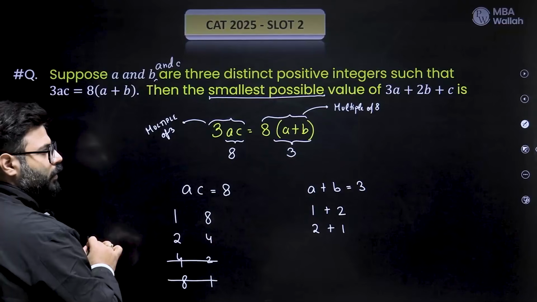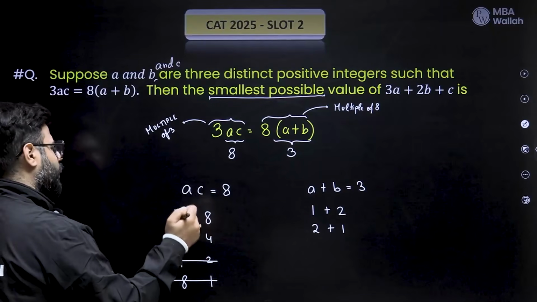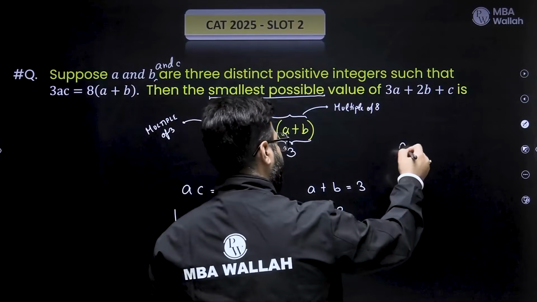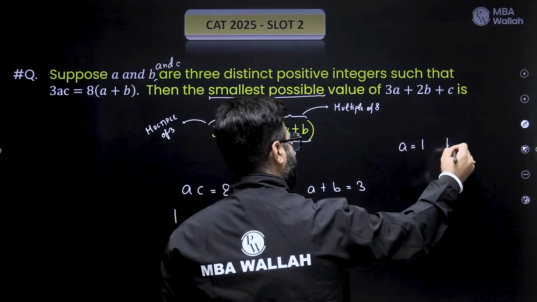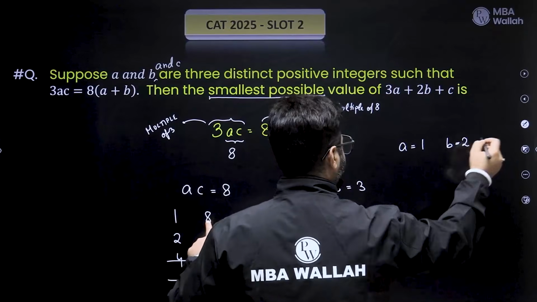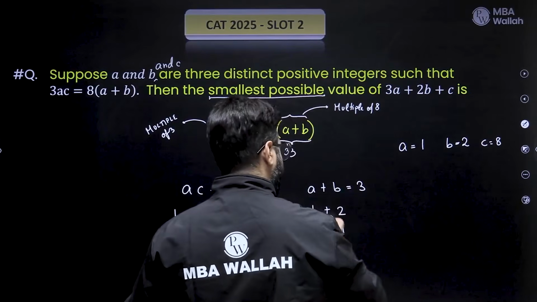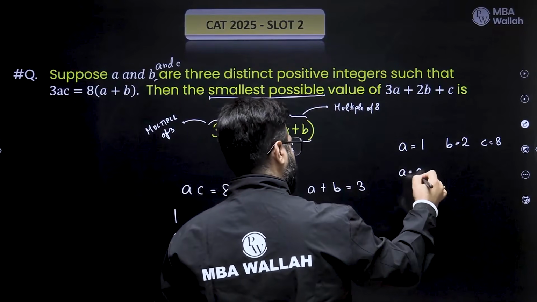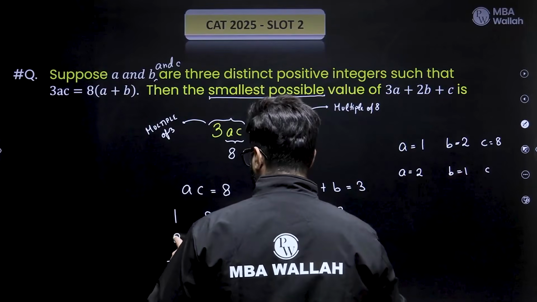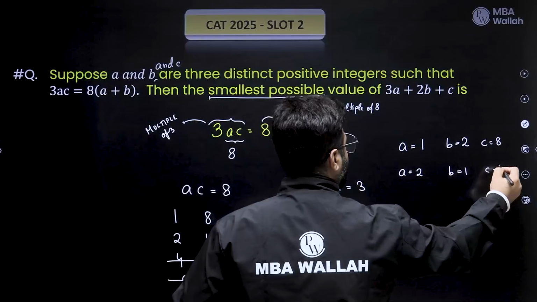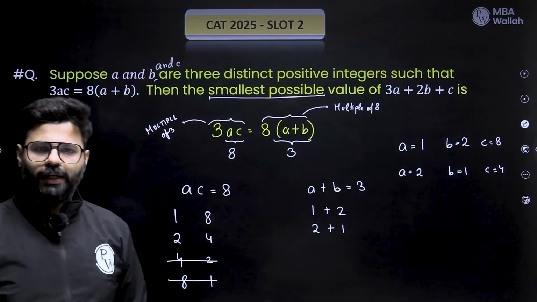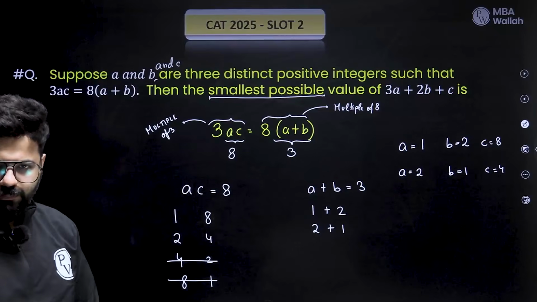So we have 2 possibilities now. If A is 1, B is 2. And what about C then? If A is 1, C is 8. If A is 2, then B is 1. And what about C? If A is 2, C is 4. So these are the 2 possibilities. These are the 2 minimum possibilities A, B and C can get.